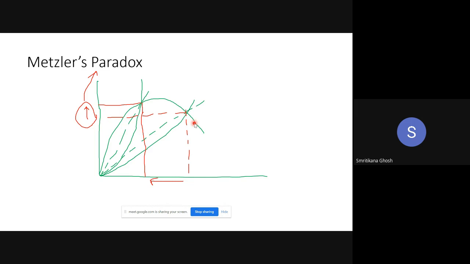So the tariff is imposed by the domestic country. Its import is falling because the price is rising for it. So in the international market, the aggregate demand for that commodity is falling. But as the other country's offer curve is inelastic in nature, the price is falling significantly there.